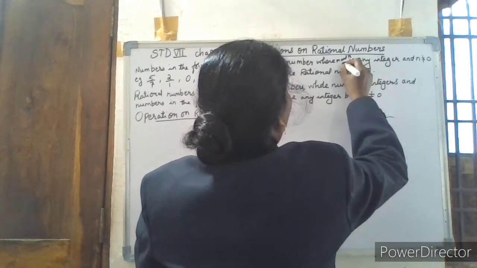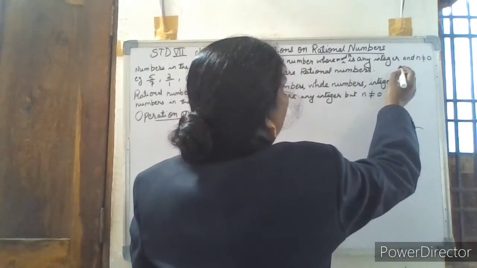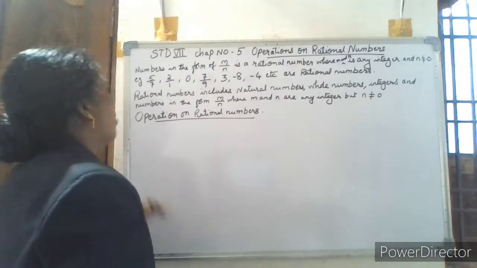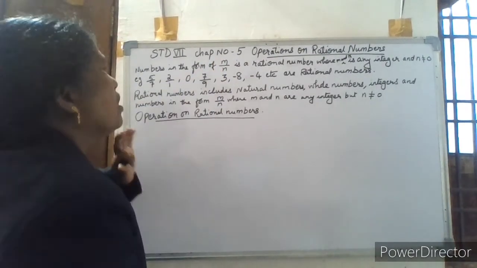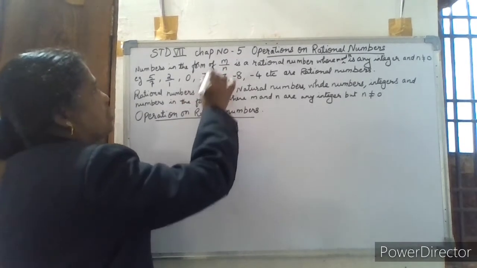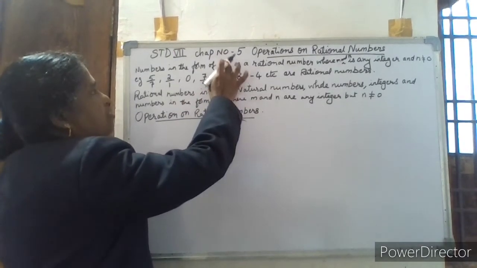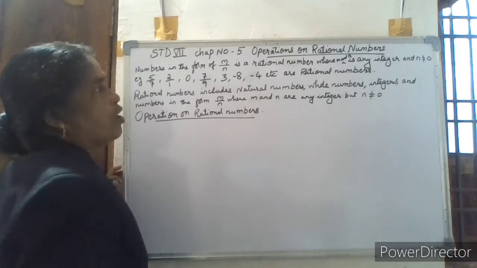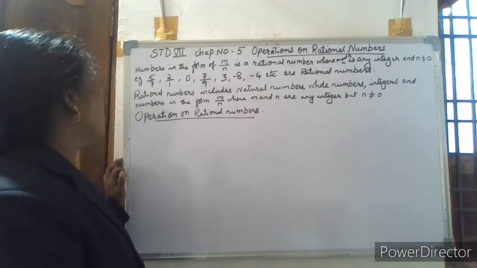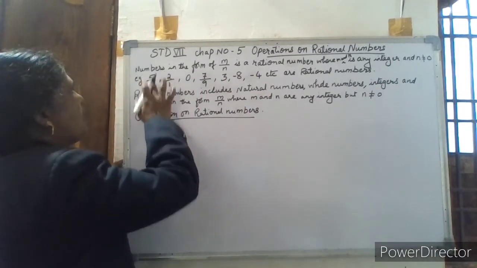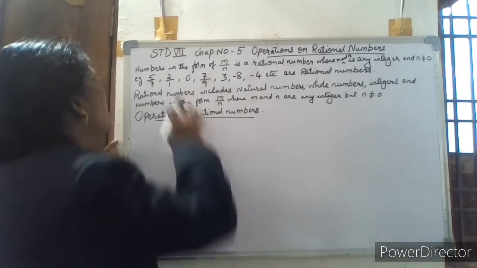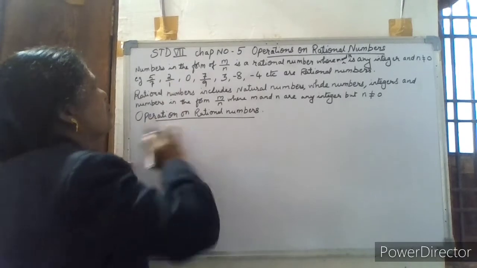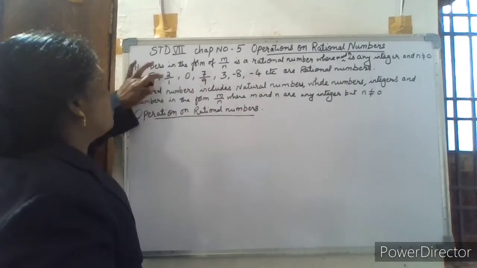M and n are any integers and n is not equal to 0. N cannot be 0. M can be 0 but n cannot be 0, but it can be any integer. So numbers in the form of m by n are called rational numbers. Example given here, 5 by 7, 2 by 1, that is equal to only the natural number 2. So it can be written as 2 by 1. So it becomes a rational number.